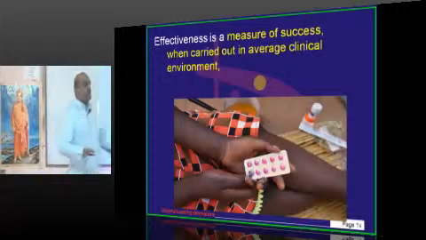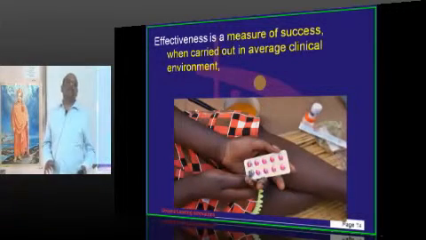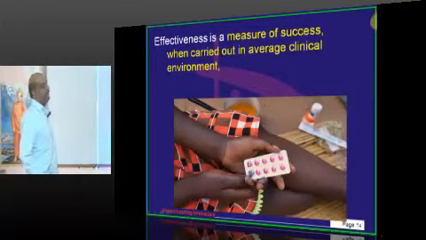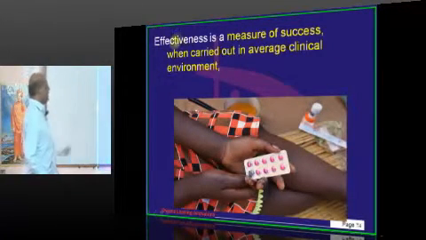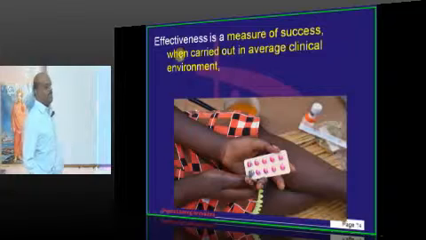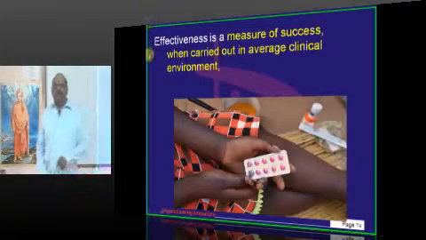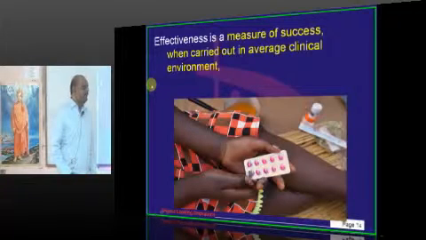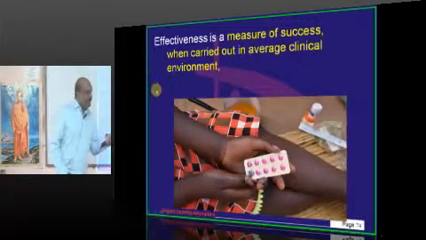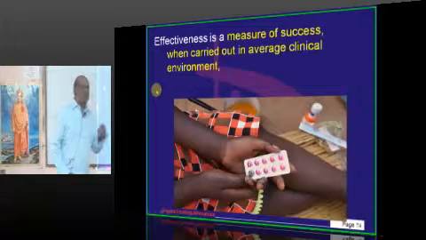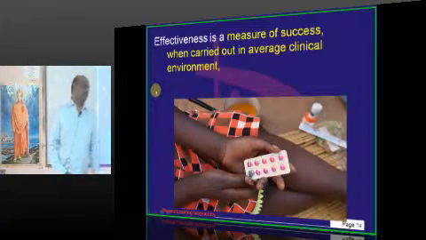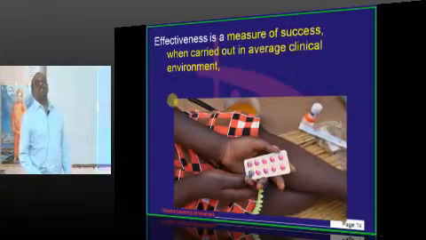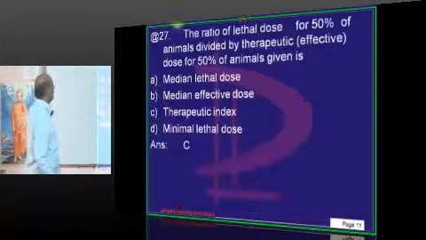Effectiveness is, in a normal clinical environment, if you administer a drug, how beneficial it is, and the measure of success is called effectiveness. You may say, my new drug is highly bactericidal, my new drug is highly lipid soluble, but ultimately, is your new drug able to decrease the incidence of a given disorder or not? That is effectiveness, and it needs to be remembered.